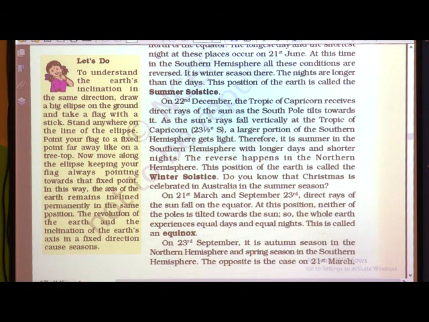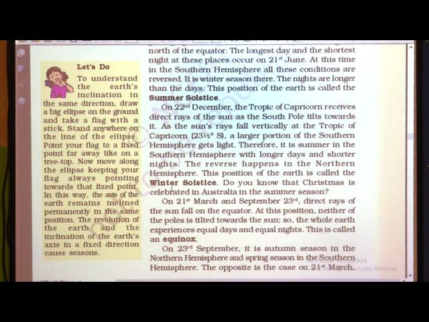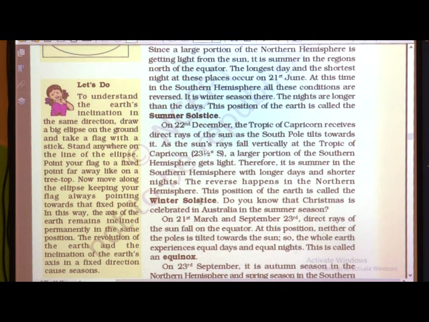Do you know that Christmas is celebrated in Australia in the summer season? Here in India, at that time we get winter season, right, in December, but in Australia they have summer season.